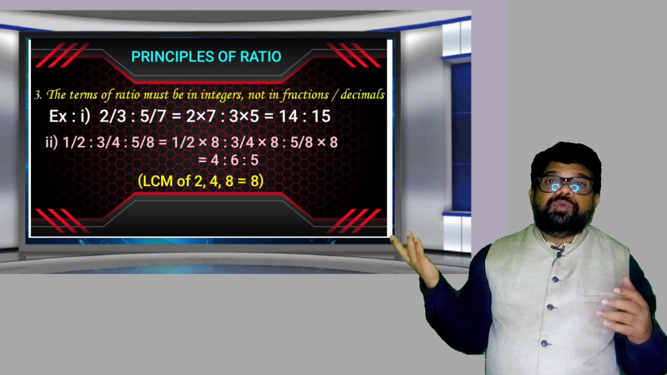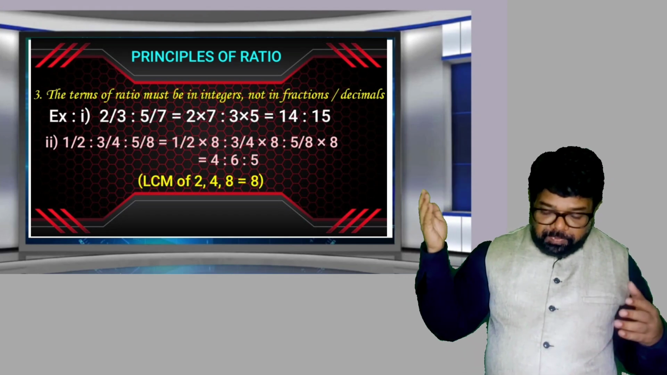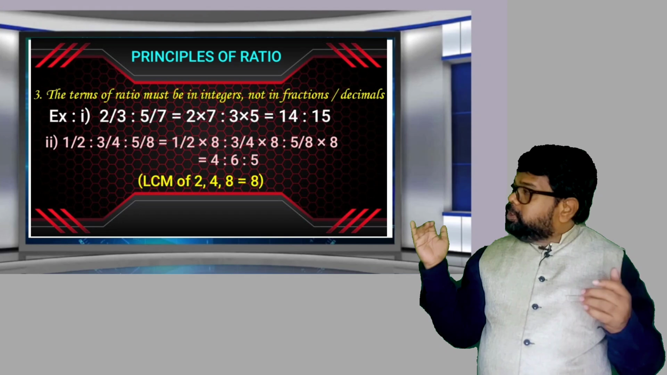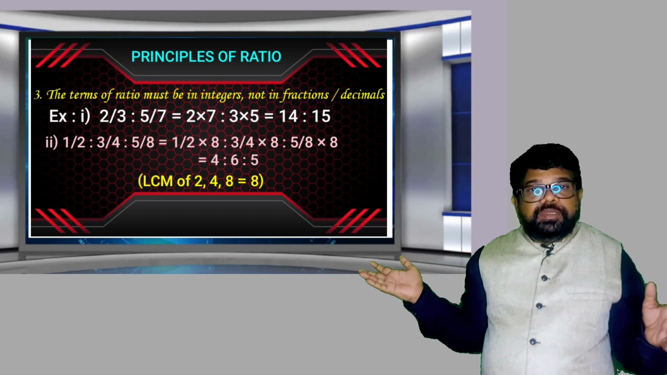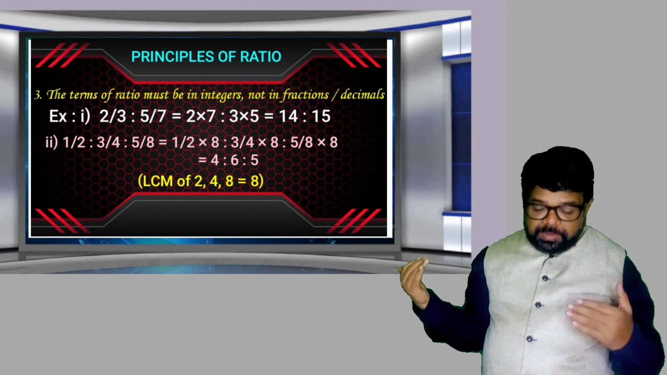We get 4 is to 6 is to 5. All fractions get cancelled: 2 4s get cancelled, 3 4 2s get cancelled, 2 into 3 is 6, 8 1s get cancelled. So finally you get 4:6:5. Convert it into integers: 1/2 : 3 3/4 : 5/8 is equal to what is its value?